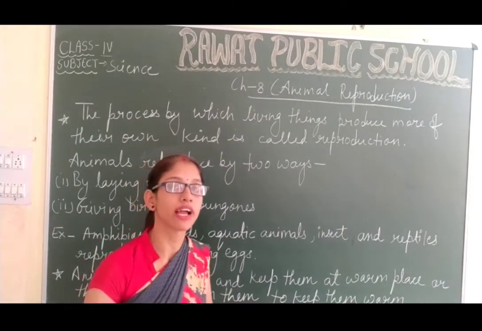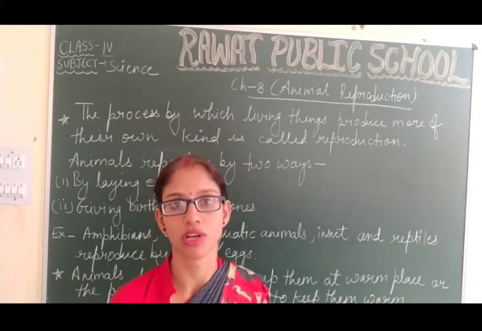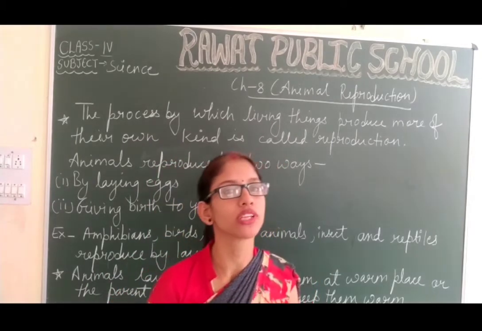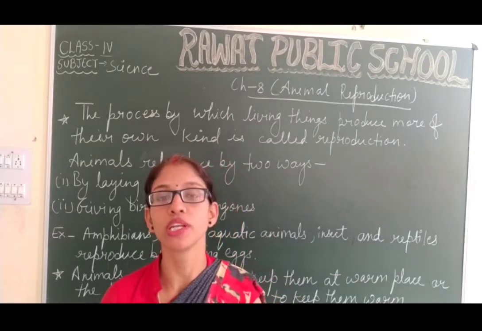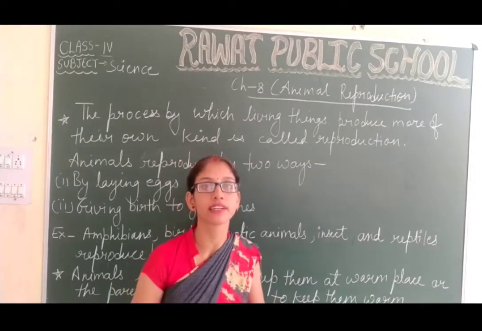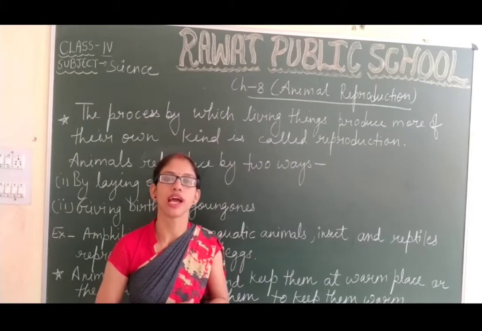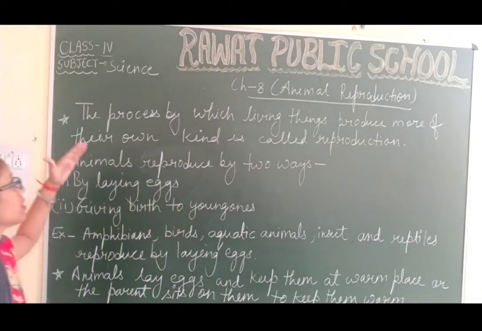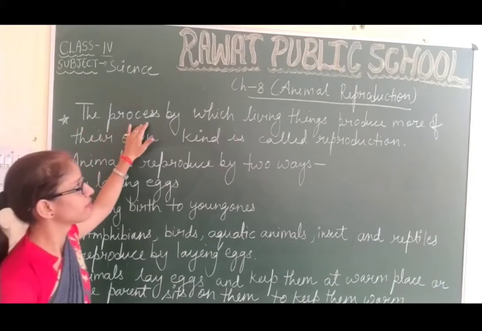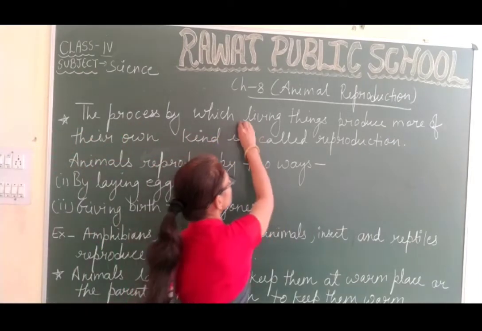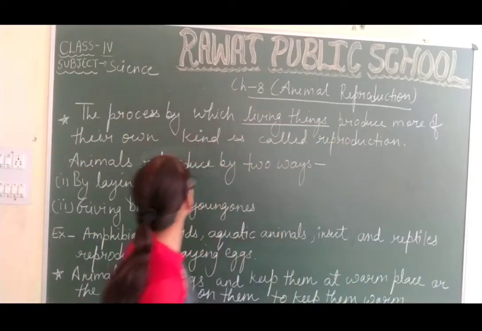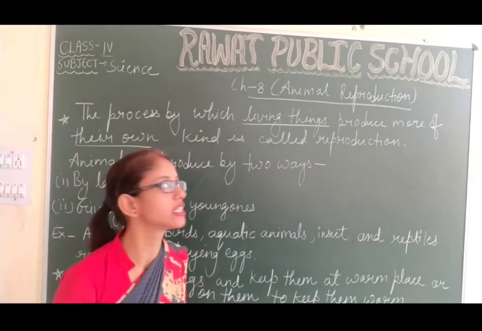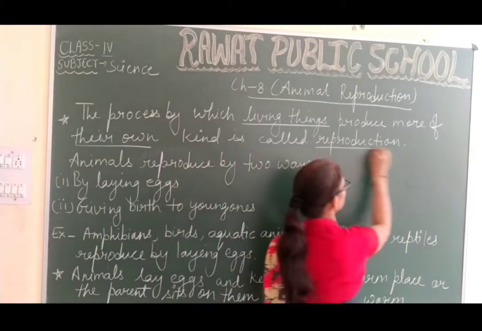The process by which living beings produce more of their own kind, young ones that resemble them, is known as reproduction. अपने ही जैसे young one को produce करना, this process is known as reproduction.